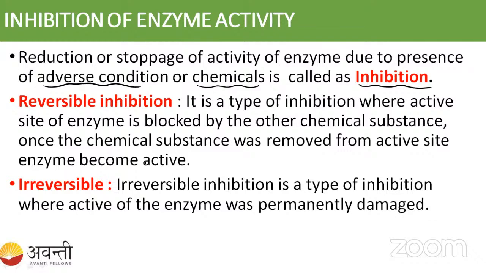The enzyme active site was inhibited by adding the chemical. Something binds to the active site of the enzyme, so it is not able to bind to the substrate, and that is inhibited. But we can reverse this reaction by adding more substrate. The inhibitor is going to be removed and our substrate is going to bind. So this is what we call reversible. Then the second thing is irreversible.